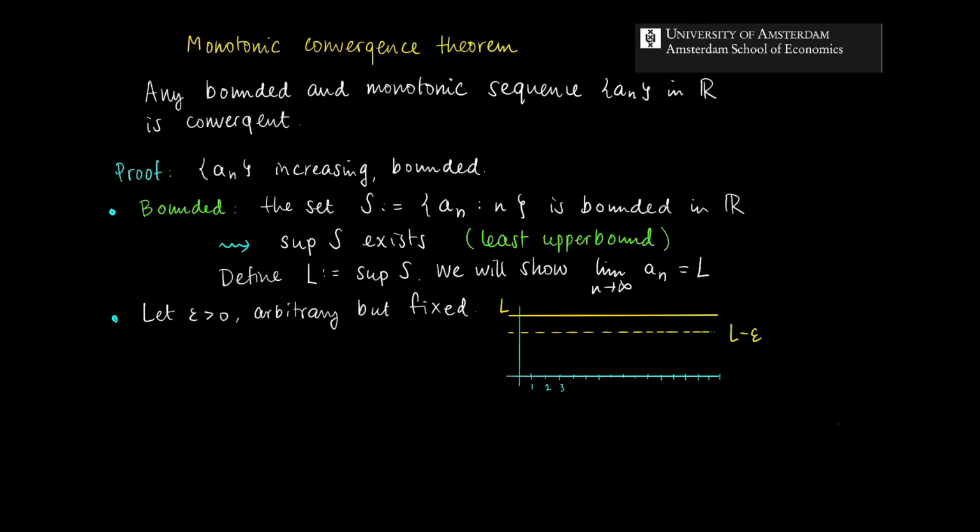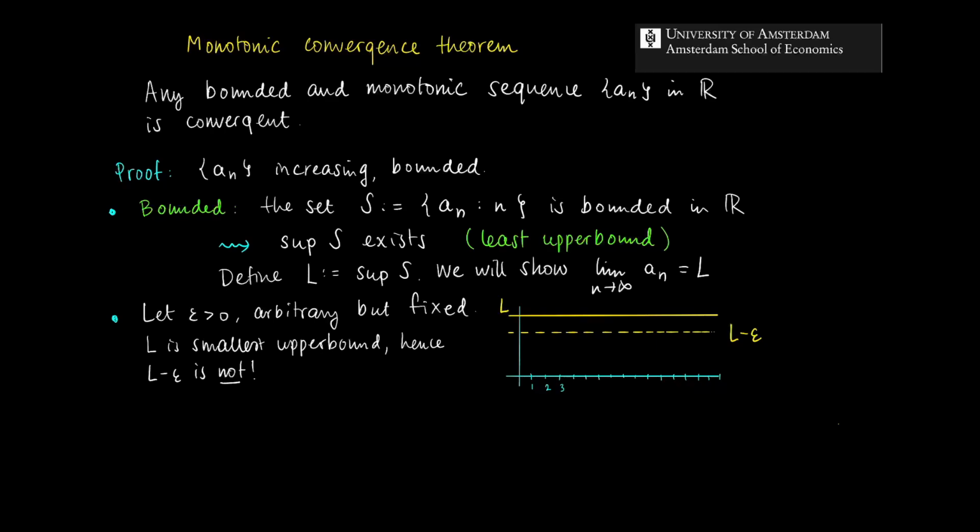Since L is the smallest upper bound for the sequence, L minus epsilon is not the smallest upper bound, right? So I know that L is the smallest upper bound, so L minus epsilon is not. What does it mean that it's not the smallest upper bound? Well, if we lower the value from L, then there must be some element a_n which takes a larger value than L minus epsilon.